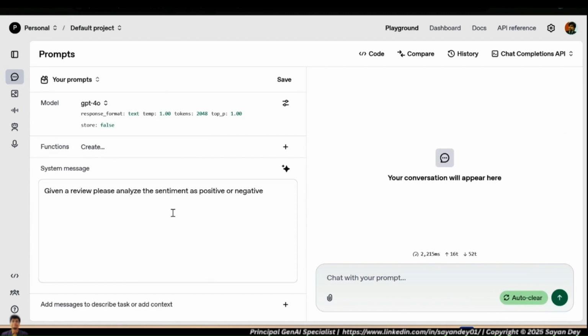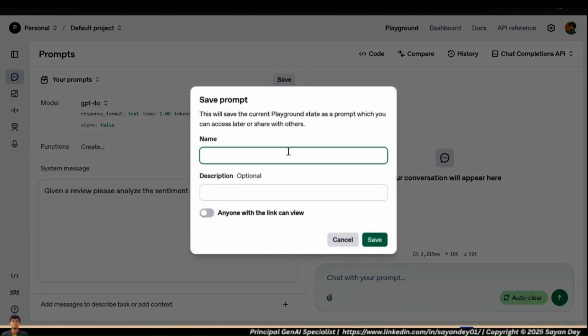So system message is something that controls the overall behavior of your system. This is what controls the overall behavior of your chatbot. This is broadly what you want it to do. That is the system message, and you can save it. I can just give it a name. The prompt. See, I'm saving the prompt actually.